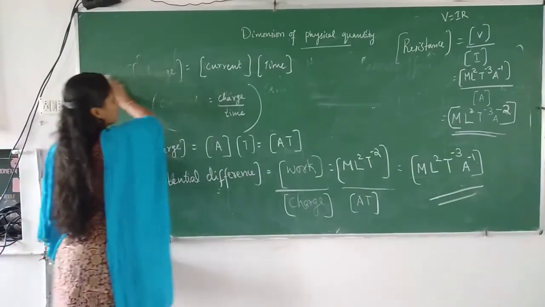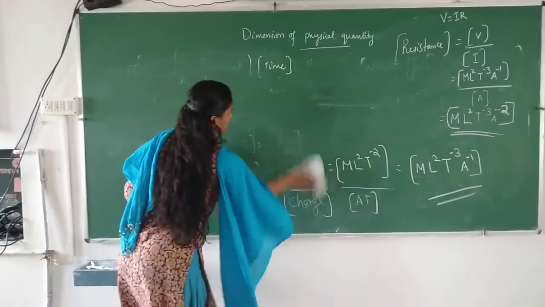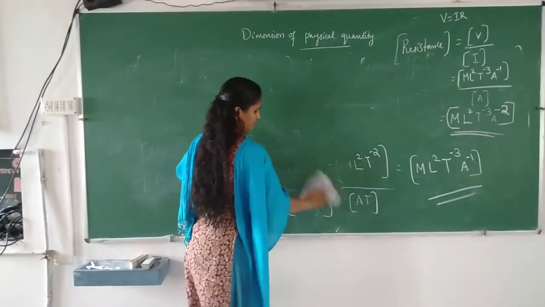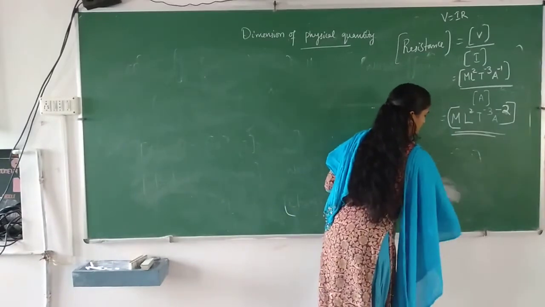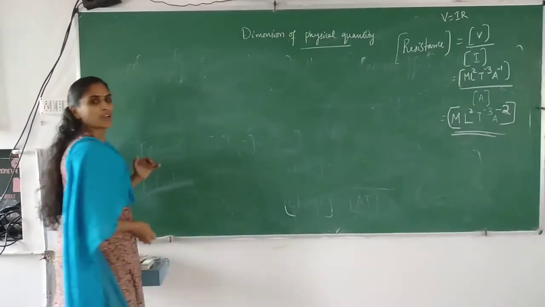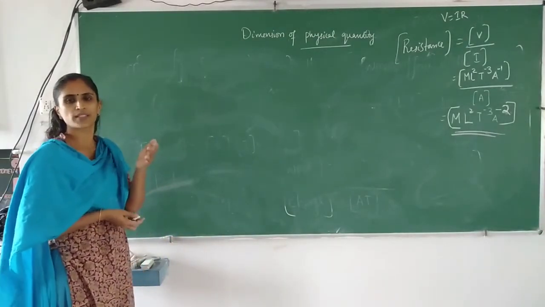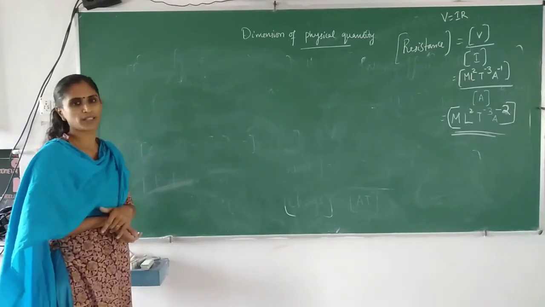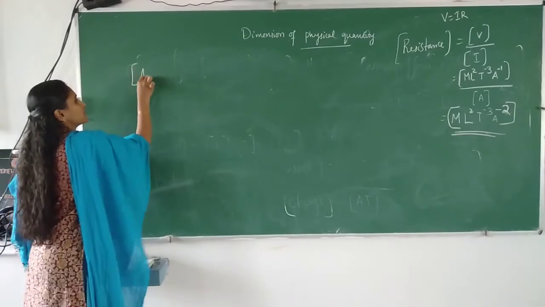Now some more quantities' dimensions we will discuss. You can find the dimension of energy and those things. Now we will discuss how to find the dimension of angle.